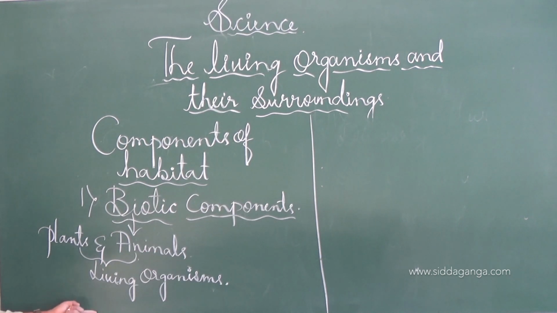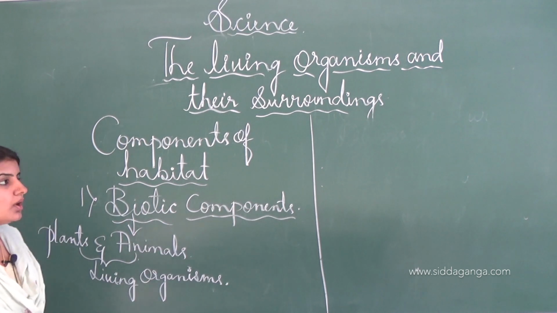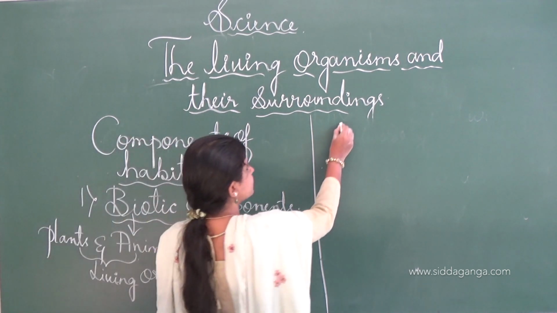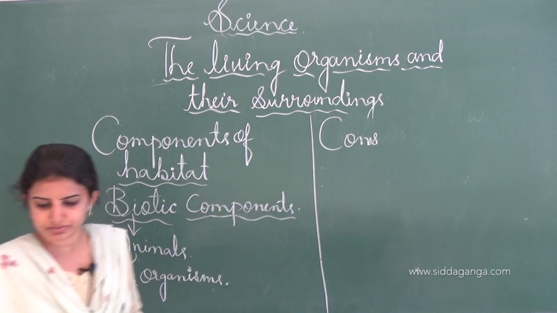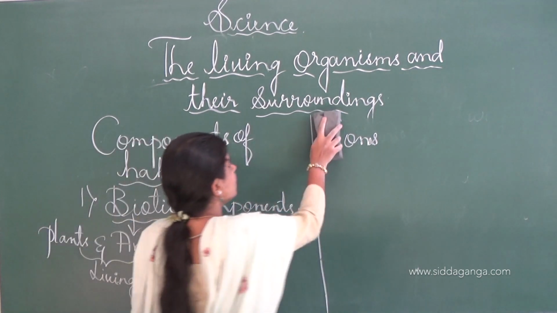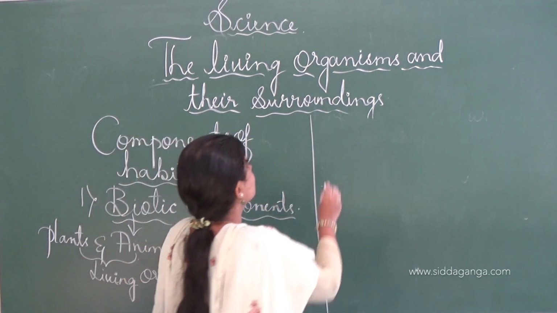See, biotic components include the plants as well as the animals, and these are called living organisms, and these plants as well as the animals need food to grow and to survive, and depend upon plants as well as animals for food. On the basis of habitat, organisms can be divided into four main categories. One is the producer, one is the consumer. First one is the producer, which produces.